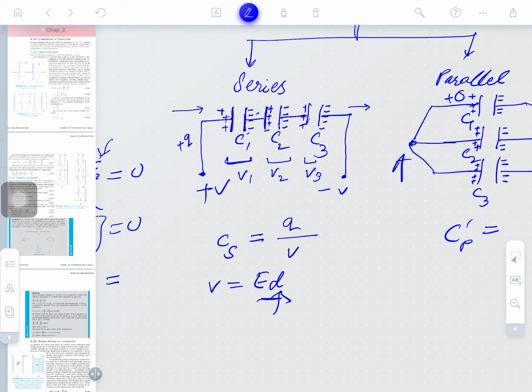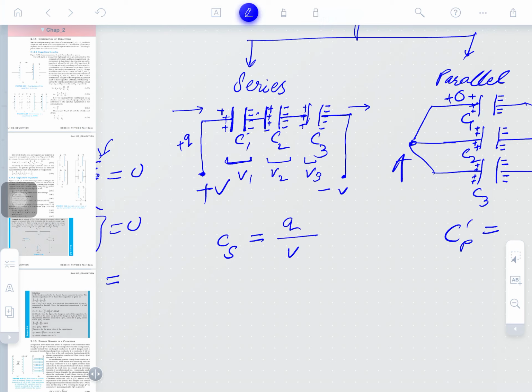It depends on the distance between the plates, and it depends on the electric field. And what is the electric field? Sigma upon epsilon naught. So, it depends on what material we have filled inside. It will predict all these things, but we will not discuss that now, okay. So, Q, V1, and the net potential is V.